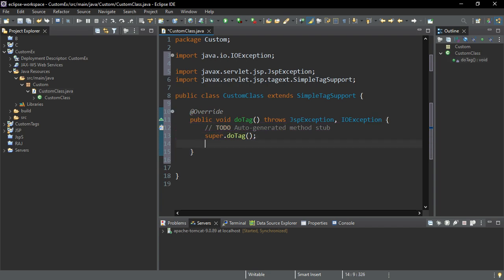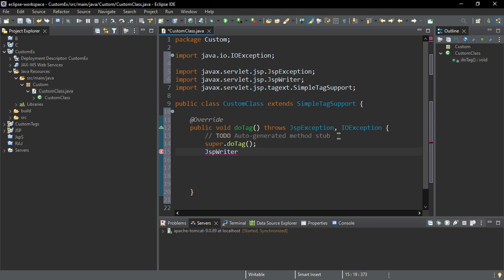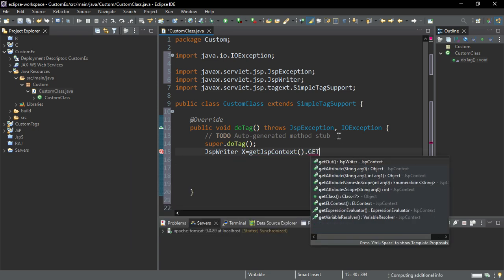And inside this method, we will simply write the logic of our custom tag. Suppose in our case, we want to simply display a certain kind of text on our web page. Then I'll use the JspWriter class. Okay, then create one instance of it. Suppose I will name it X, and then use two methods, which will be getJspContext dot getOut.